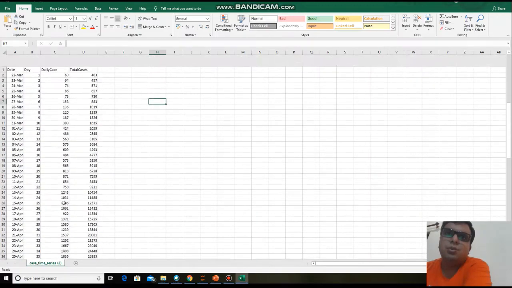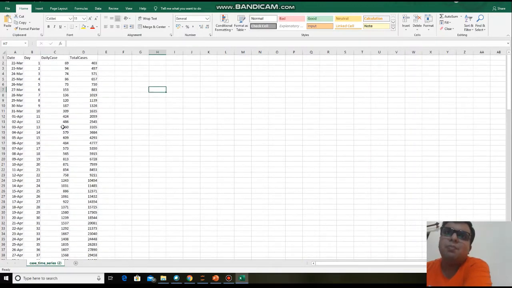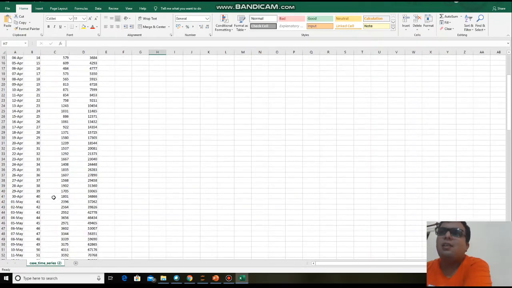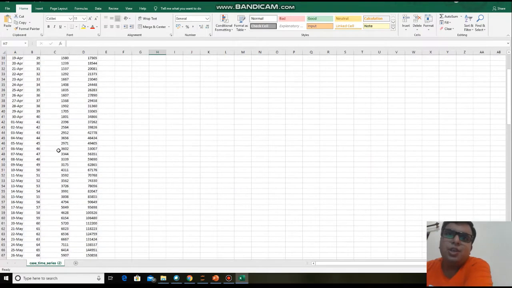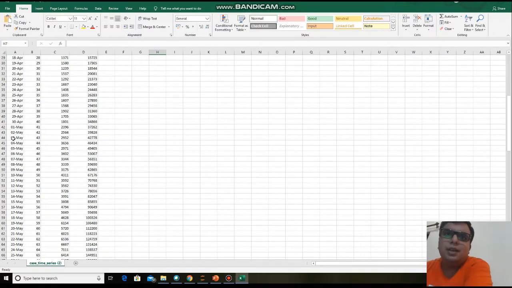During the lockdown you can find there is a very minimum growth in the daily cases. But in the lockdown there are also several factors involved, like testing was not done in that much amount. So we need to take data that is realistic for nowadays. So what I am doing now, I am just ignoring the data till lockdown 2. I am not taking this data for our project. I am taking data from lockdown 3, that is from the 4th of May.